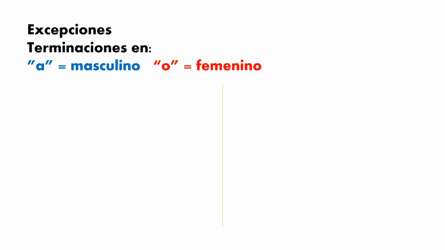Okay, as I told you, there are some exceptions. In this case, we are going to see that in some cases, a masculine word can end with the letter A, and a feminine word ends with an O at the end. Let's see some examples.